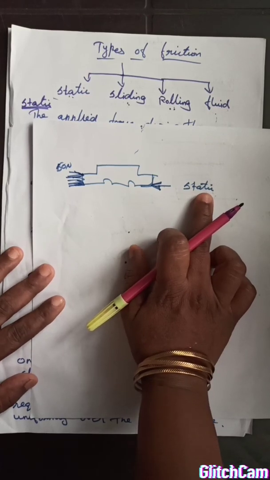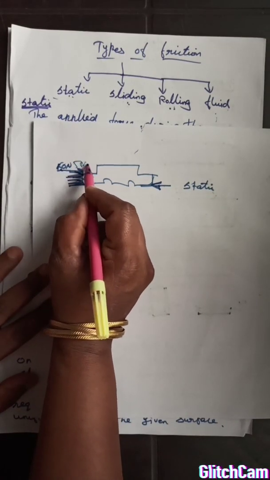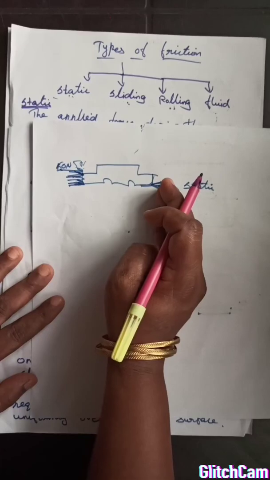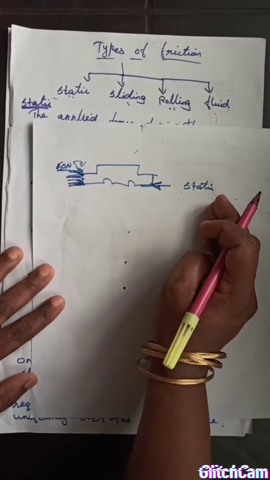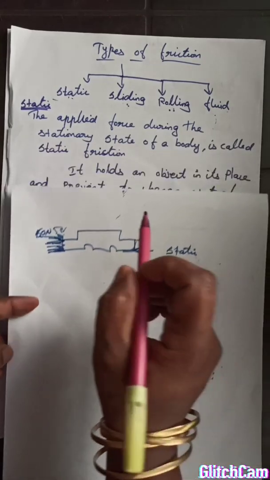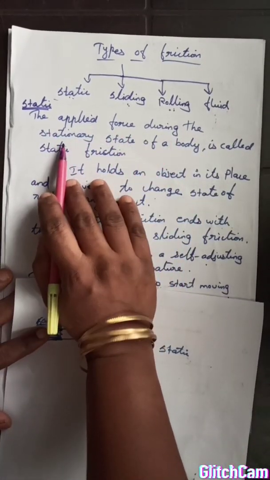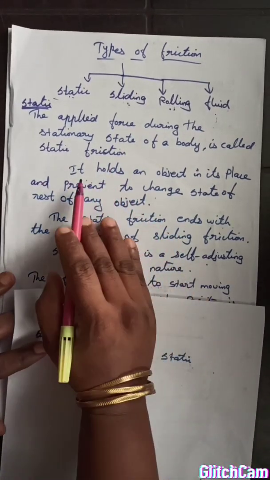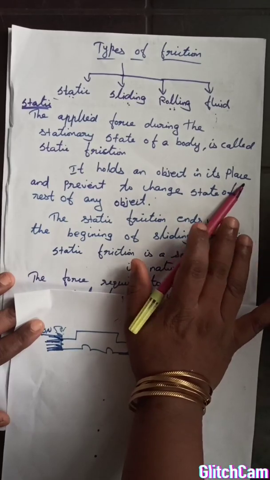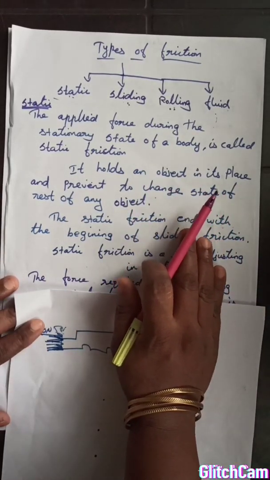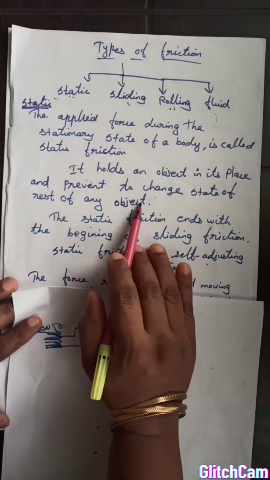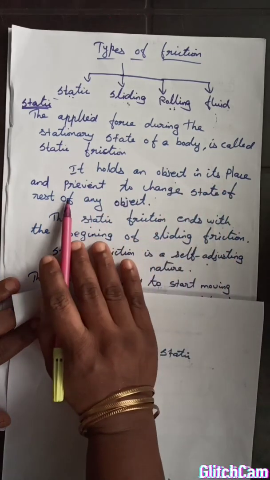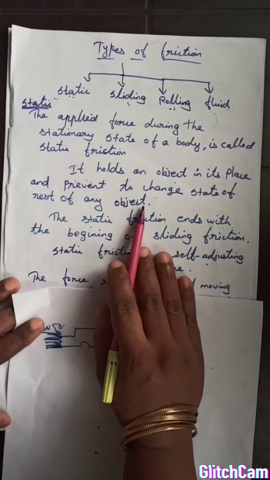I hope you understood. But after giving a force of 55, suddenly it starts. Once it starts moving, the friction changes from static to sliding. Okay, that is static friction. The force applied during the stationary state of a body is called static friction. What is its property? It holds the object in its position only. It will not allow the object to change its state from rest to motion. That is the property of static friction. It holds an object in its place and prevents any change in its state of rest.